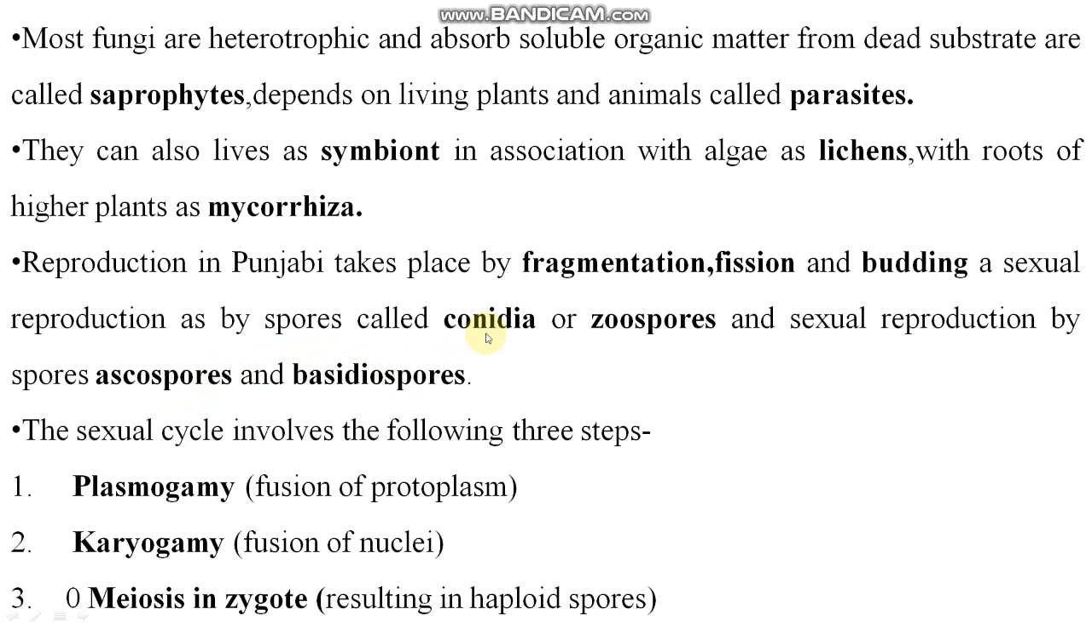Listen, student, when asexual reproduction takes place, the spores that are formed are called conidia or zoospores. When sexual reproduction takes place, the spores that are formed are called ascospores and basidiospores. So you can say ascospores and basidiospores are sexual spores, and conidia and zoospores are asexual spores. Clear?